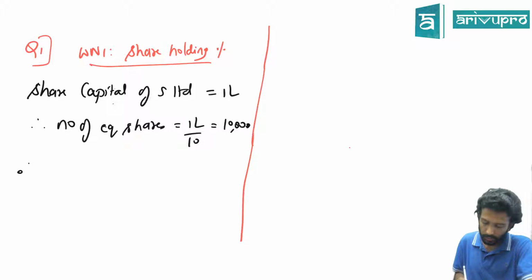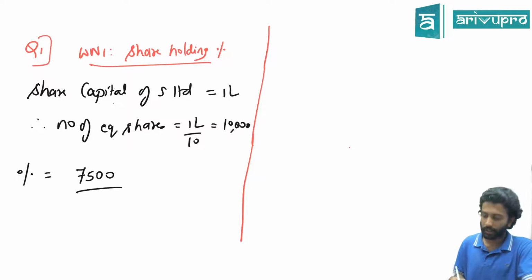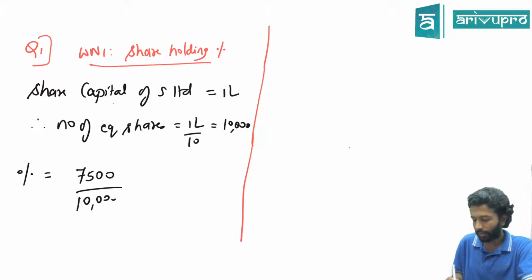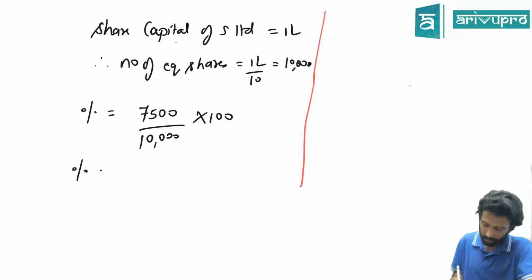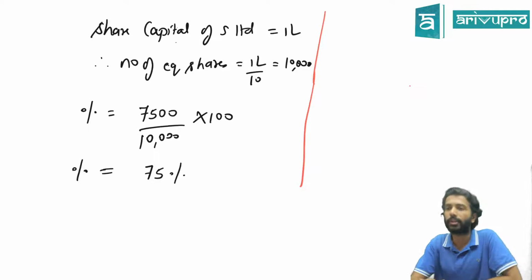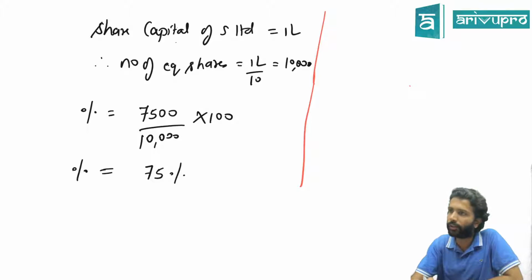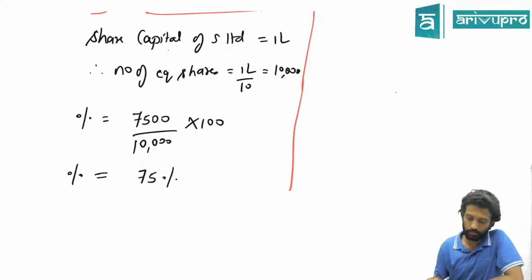Out of that, H Limited has how much? 7,500 shares H Limited has out of 10,000. That means what is the shareholding percentage? So the percentage is 75%. Any doubt in this or easy? Fair enough? All of us.